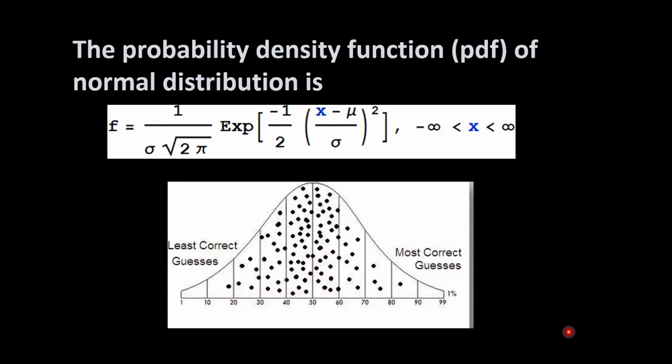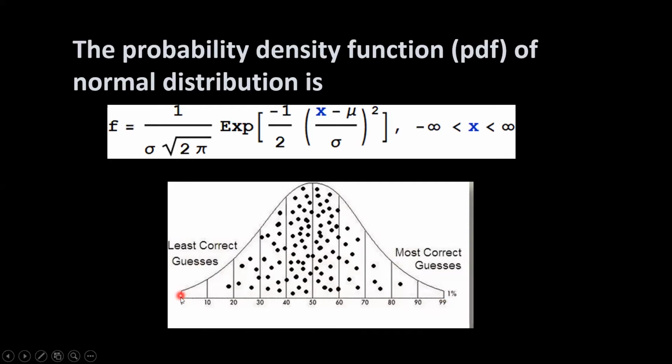The shape is a bell-shaped distribution, and most of the observations which are measured are around the center. So scattered dots are representing the values of the variables. The distribution is divided into 10 equal parts, and for example, these are the guesses. So 100% is the maximum guess and minimum is 1%.